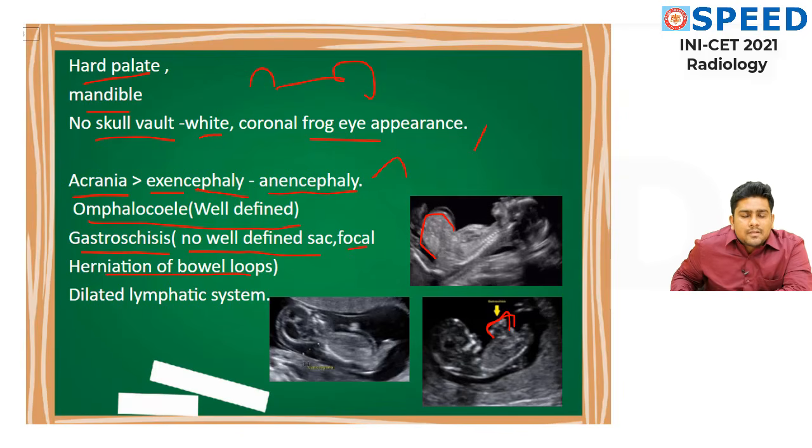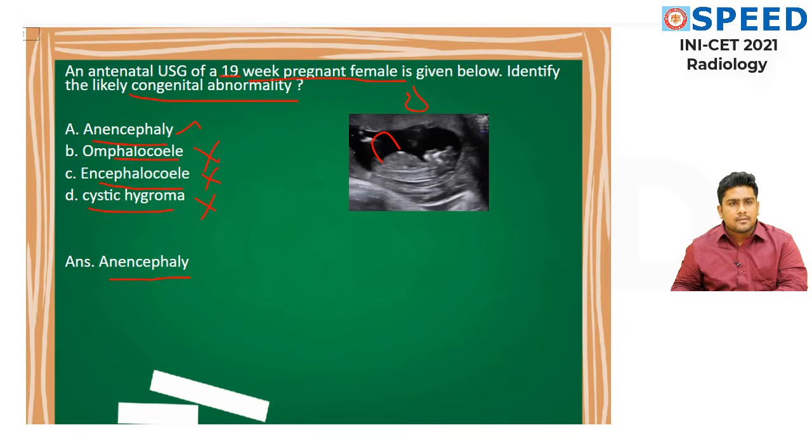And the other option was cystic hygroma. Look at it carefully. In the posterolateral aspect of the neck, you will see a cystic dilatation of the lymphatic system, which is called cystic hygroma. These three are not the option. This is the answer, anencephaly. So right now you understand clearly why you have come to anencephaly.